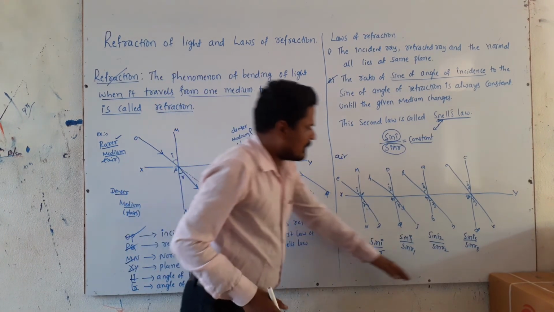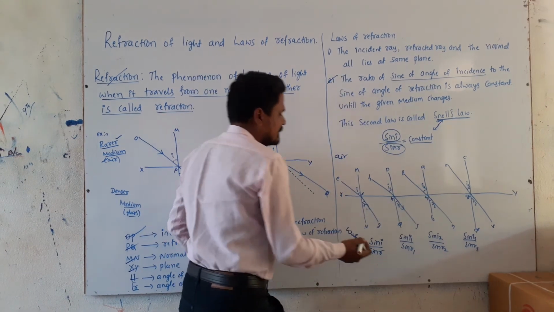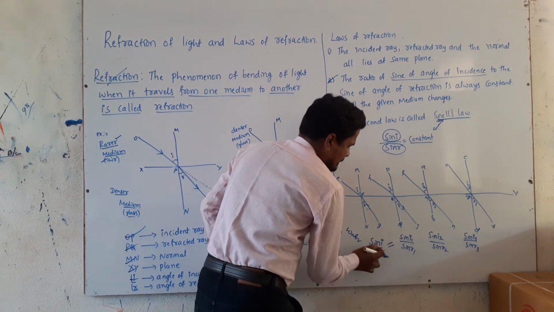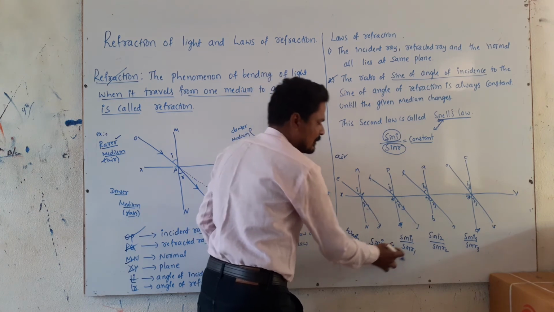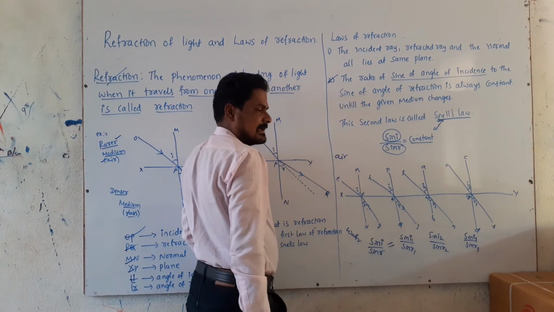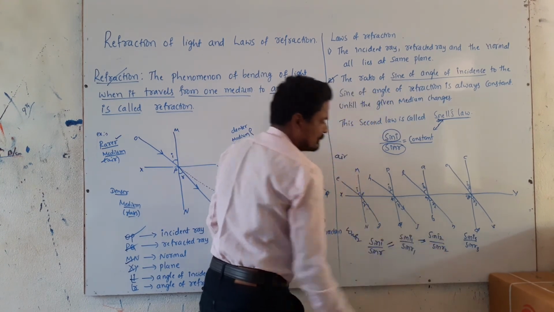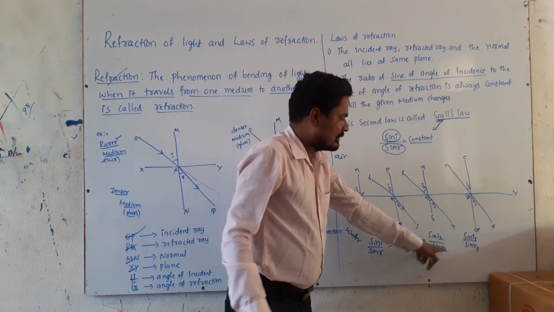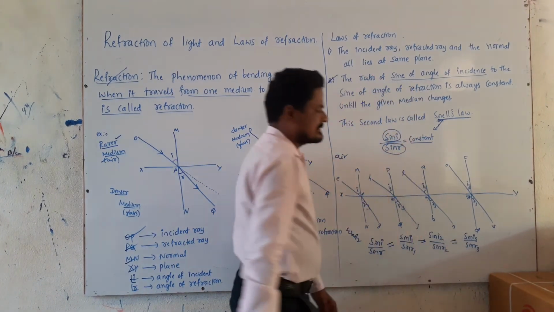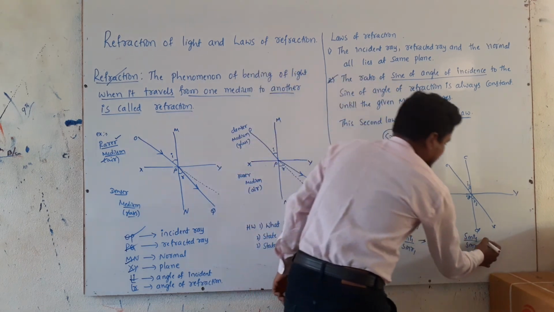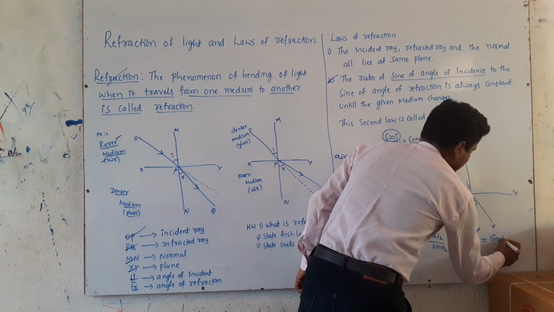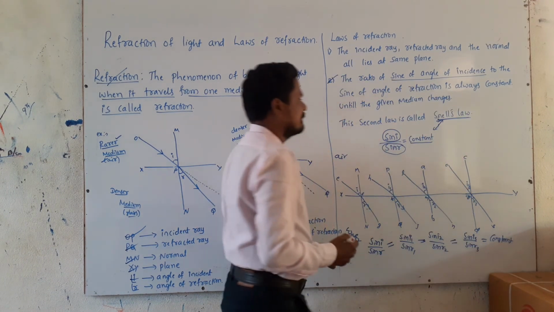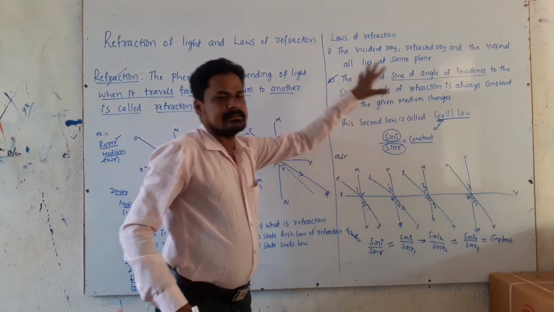In all these cases, what is the value? That value is a constant. sin I divided by sin R is equal to sin I1 divided by sin R1, sin I2 divided by sin R2, sin I3 divided by sin R3. All values are the same. That is a constant value. This law is Snell's law.